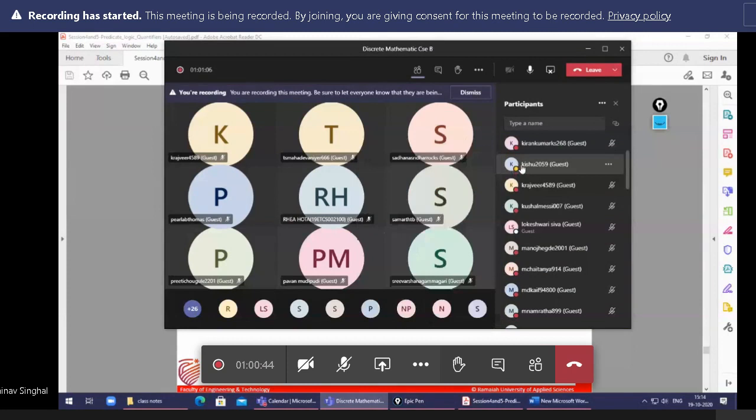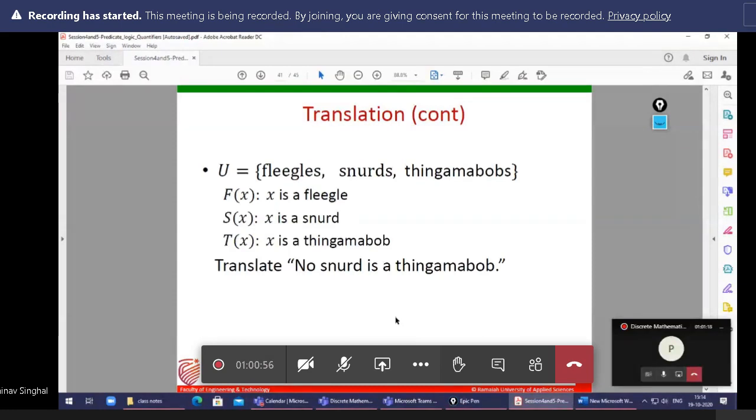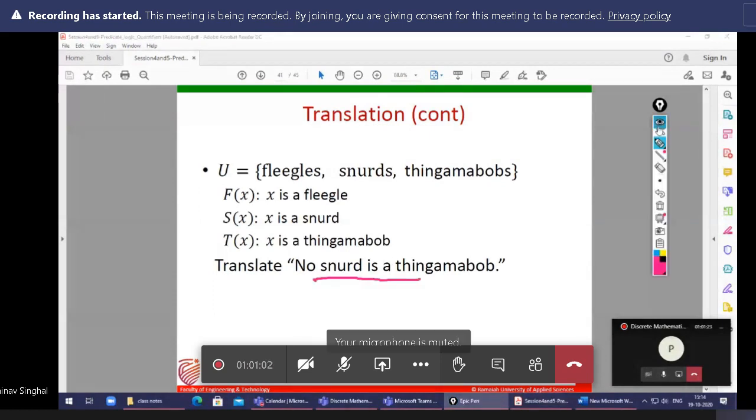What's your name? Kishore. Okay, Kishore, what is the answer of this question? Sir, there exists first. No snud is a thingamabob. Yes, sir. There exists, then negation of.